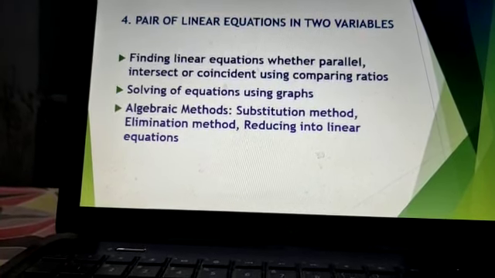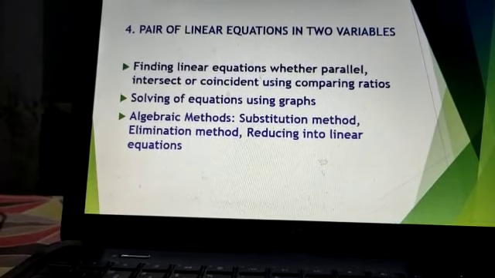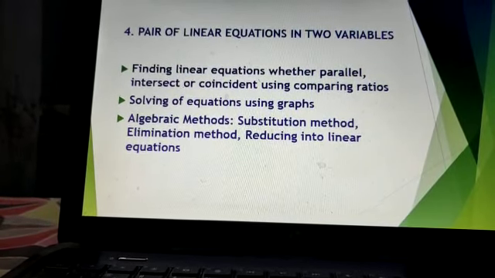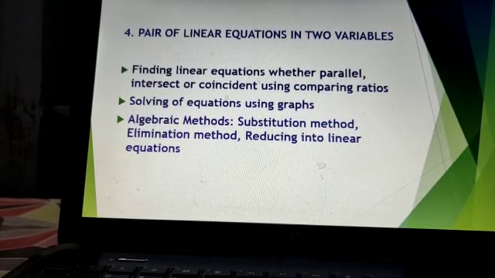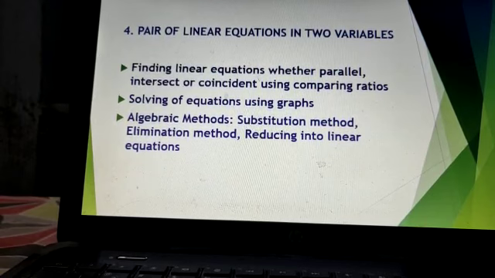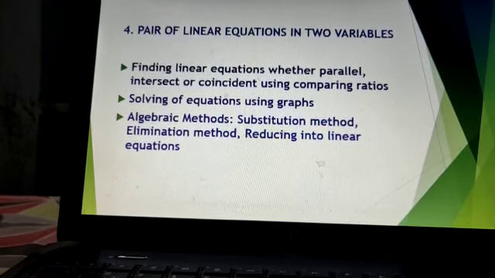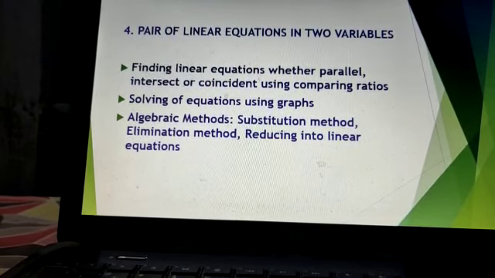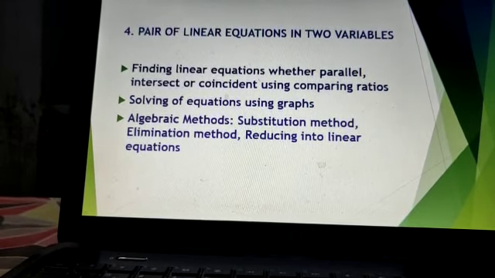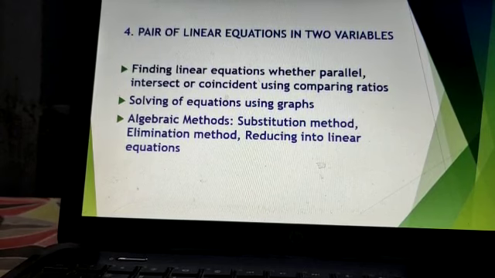Next one is the fourth chapter, pair of linear equations in two variables. In this chapter, finding whether linear equations are parallel, intersecting or coincident by comparing ratios. A1 by A2 equals B1 by B2 equals C1 by C2. Based on those ratios, we can find whether the given linear equations are parallel, intersecting or coincident. Next one is solving equations by using graphs, a most important concept. Here we will get the long answer question.